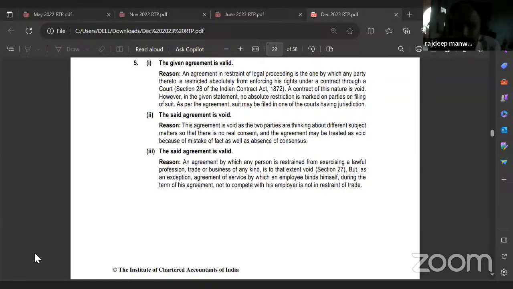However, there are exceptions to the rule of agreements in restraint of trade. One of the exceptions is if you are working as an intern or an apprentice, you cannot practice your own trade competing with the original trade. Remember, we had done that chart, statutory exceptions, legislative exceptions, correct? If you are a partner, you cannot carry on business. This is an exception to the rule of agreement in restraint of trade. So it's a valid agreement.